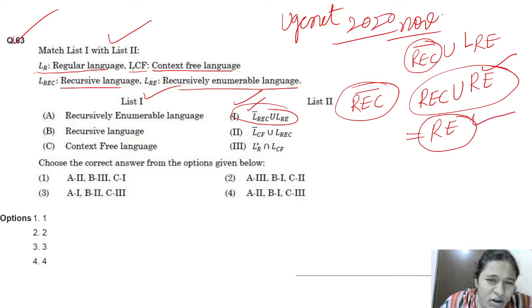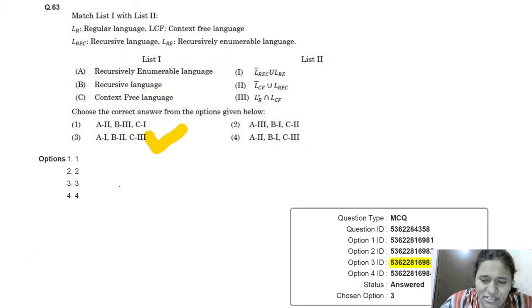Okay, option 1 will be matched with what? A matches with 1. Only this option is matching, right? By using just the first one only, we came up with the answer. 3 is the right answer here. Now we will check the next one also.